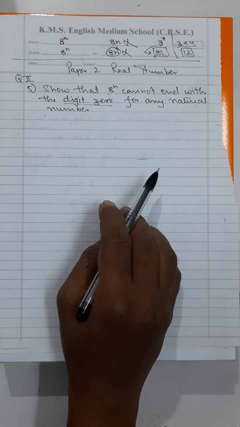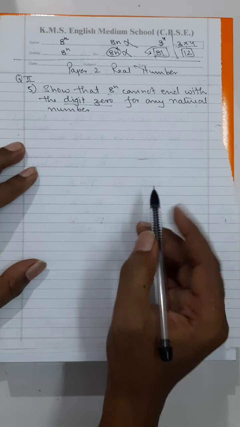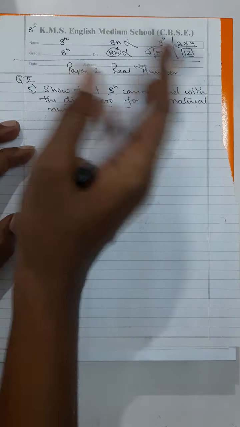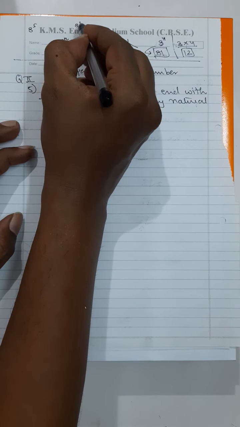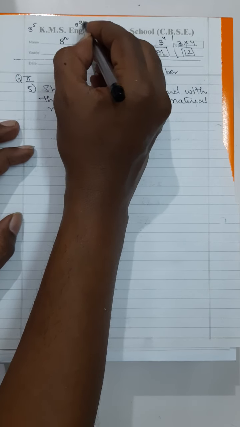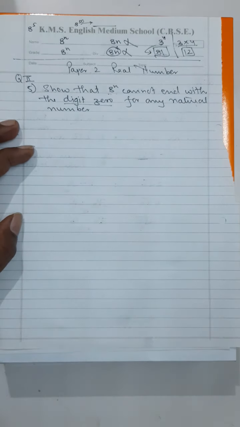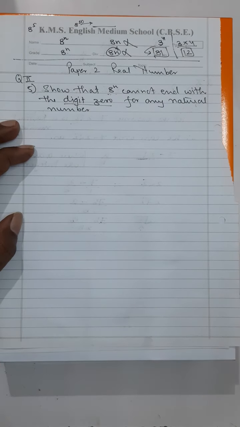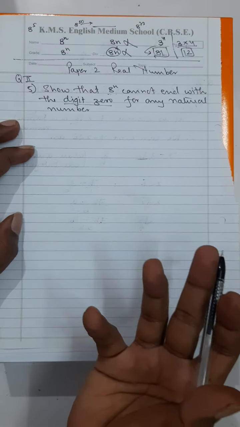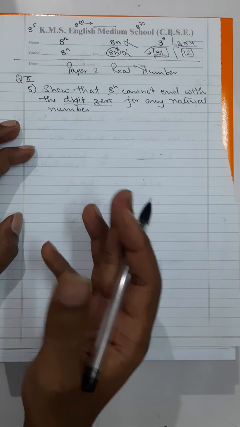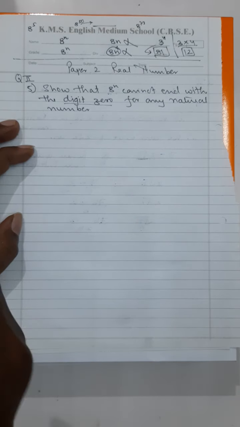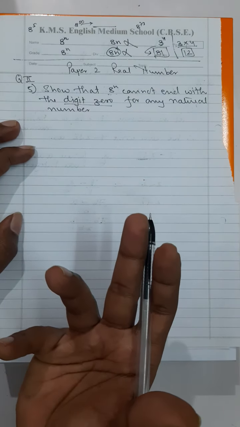Basically, for any value of 8 raised to the power of n, 8 raised to the power of 85, 8 raised to the power of 50, whatever it is, I don't know what that value is going to be. Multiplying 8 50 times, multiplying 8 73 times will be 8 raised to the power of 73. I don't know what these values are going to be. They can be 8 raised to the power of 111, 8 raised to the power of 1999. How am I going to get those values?